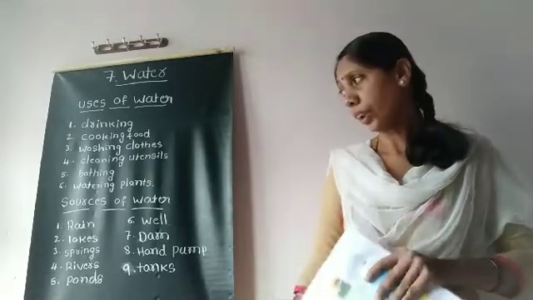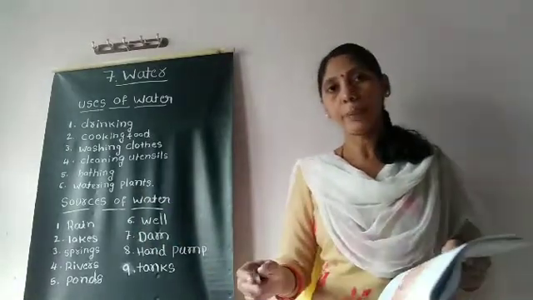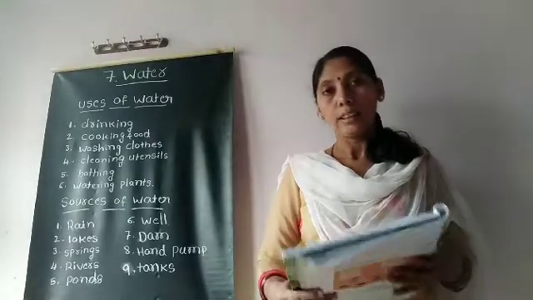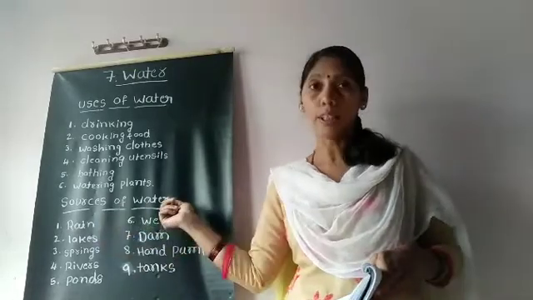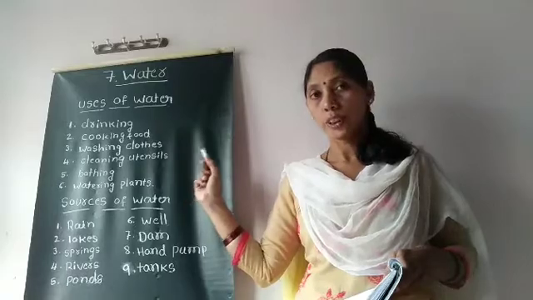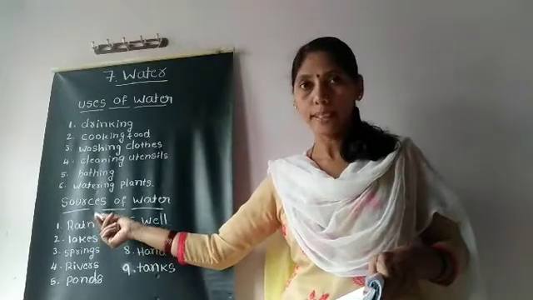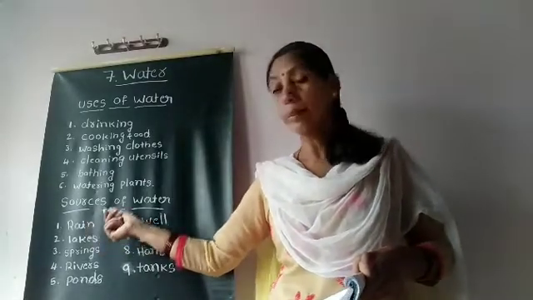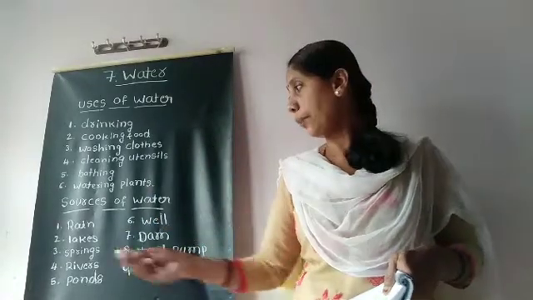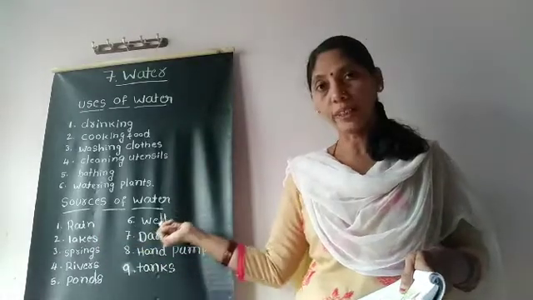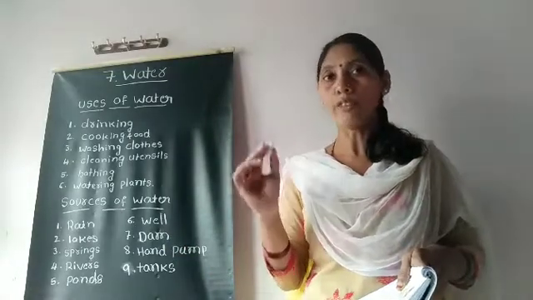Okay children, now we go to sources of water. We get water from different places, right? Where we get water, that is called sources of water. The main source of water is rain. Right? Rain is the main source of water. When the rain comes, it fills the lakes, springs, rivers, ponds, wells, dams. Right? So rain is the main source of water.